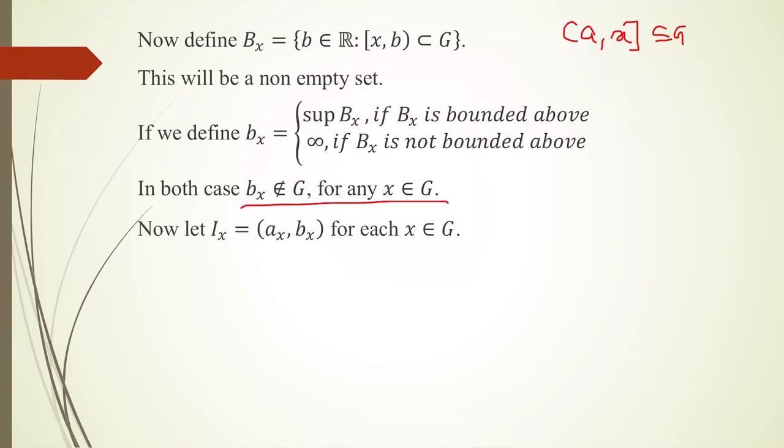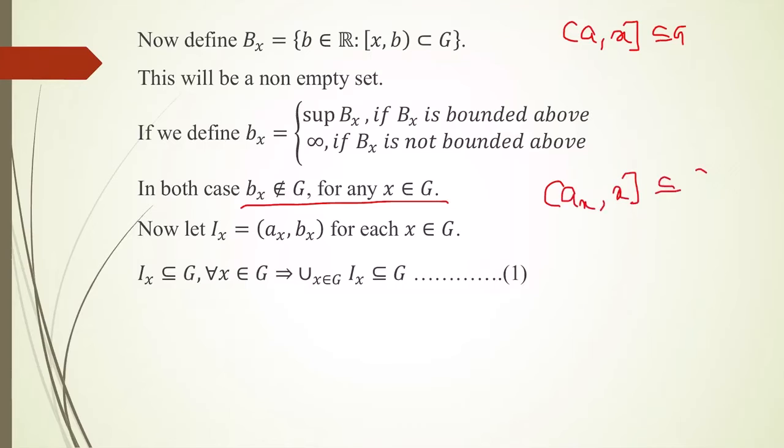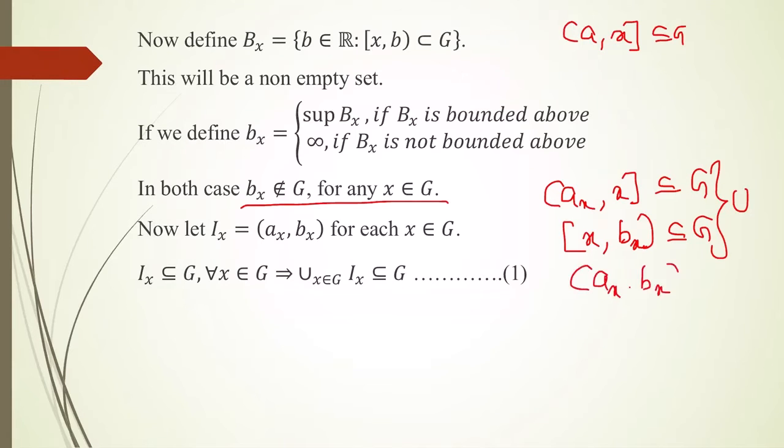Now I am defining I_x as open interval (a_x, b_x) for each x element of G. I_x will be a subset of G for all x element of G because we know that (a_x, x] is in G. Similarly, [x, b_x) is in G. So their union will be a subset of G. So open interval (a_x, b_x) will be a subset of G. Means I_x is a subset of G for all x element of G. So I can write each I_x is in G. Therefore union of I_x will also be in G. So union over x element of G, I_x is a subset of G.